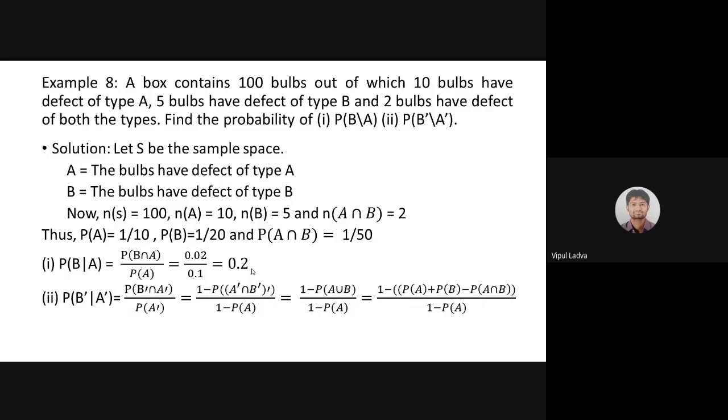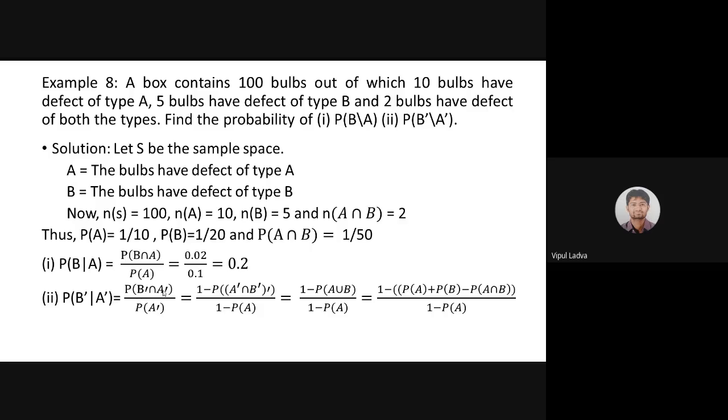And second, now this is interesting. B dash over A dash means the probability that the selected bulb is not having type B under the condition it is not having a defect of type A. In wording, it says the probability that the selected bulb is not having defect of type B under the condition the bulb is not having defect of kind A. As per the definition, it will be B dash intersection A dash divided by P of A dash.